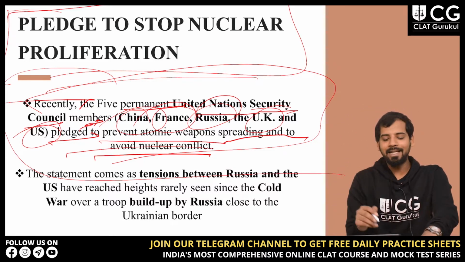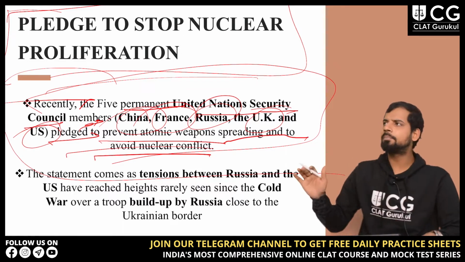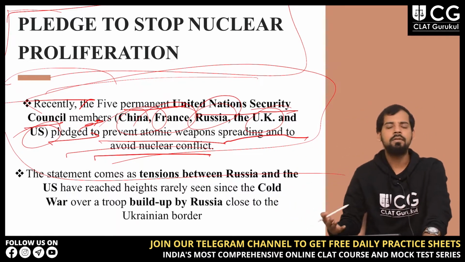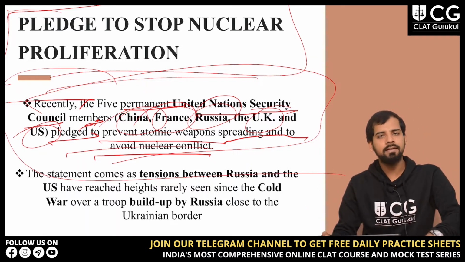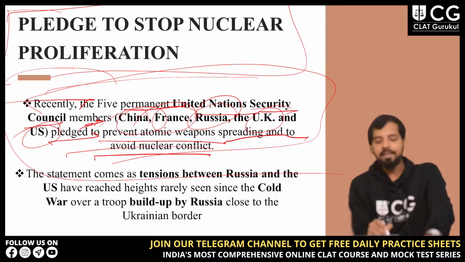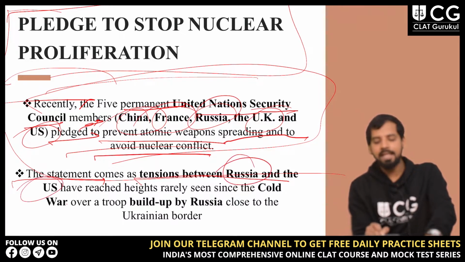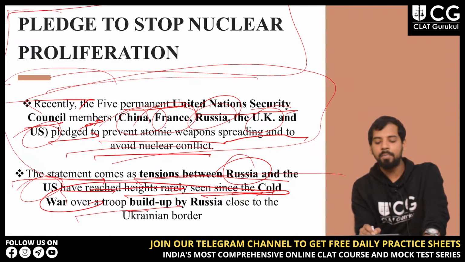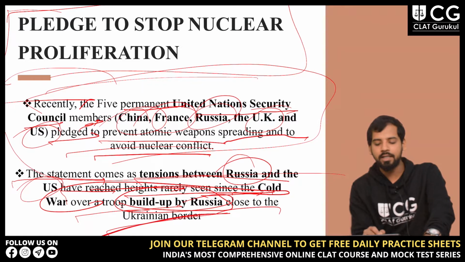Then why did this pledge come? Why are they saying these kinds of things? The reason is that the statement comes as tension between Russia and USA has reached heights rarely seen since the Cold War, over a troop buildup by Russia close to the Ukrainian border.